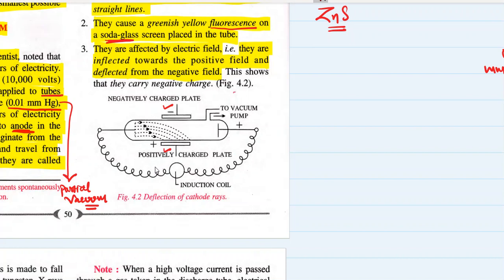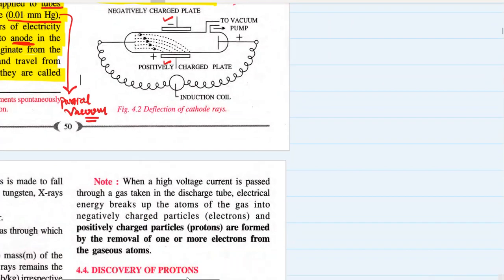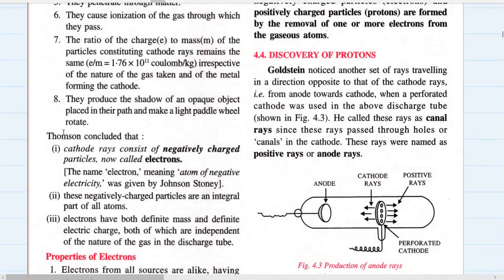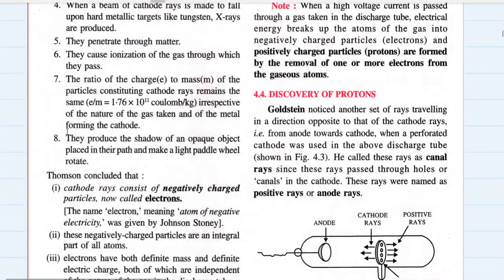That shows that cathode rays are affected by electric field. They are attracted towards positive charge and repelled from the negative charge. Because they are attracted towards positive charge, it shows a very important property of cathode rays, that is they carry a negative charge. They are negatively charged in nature. Okay, so that is the third property of cathode rays.